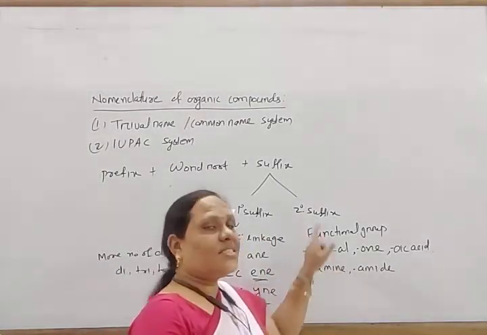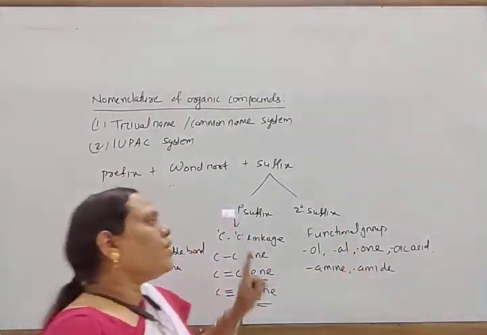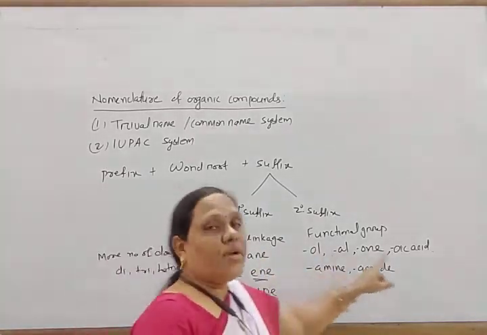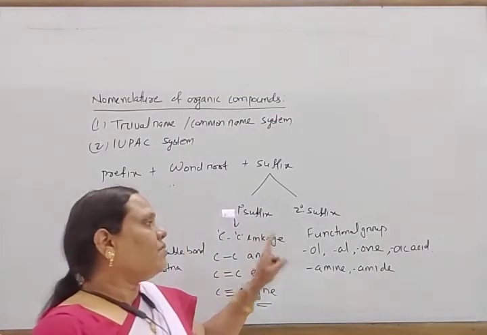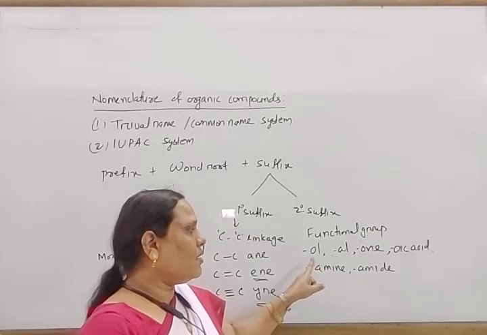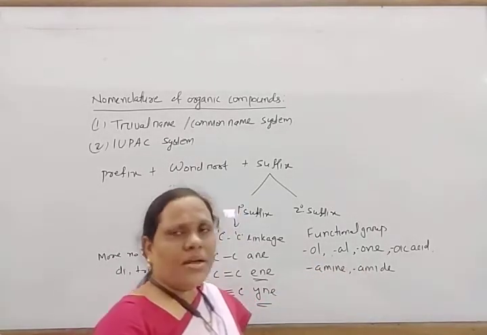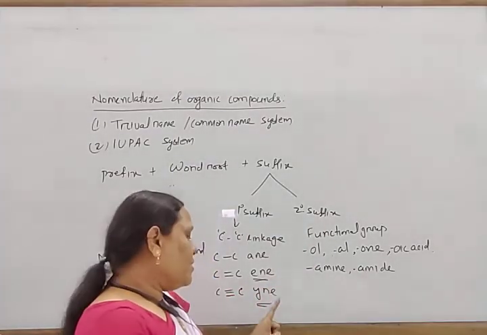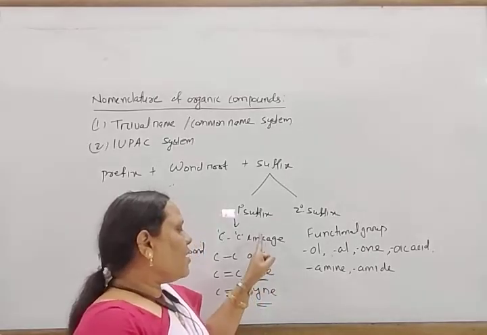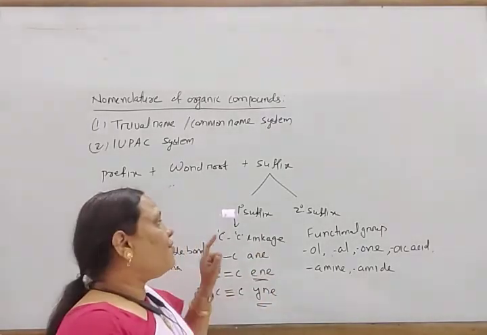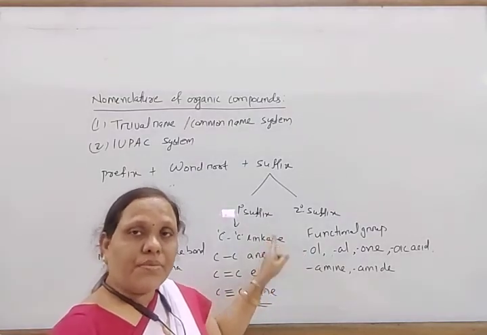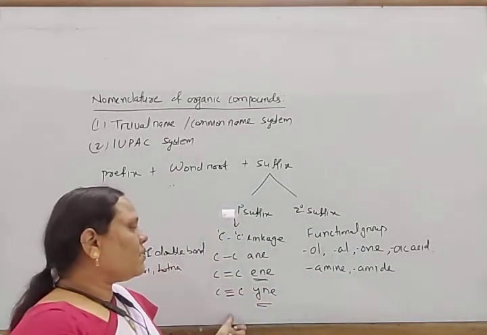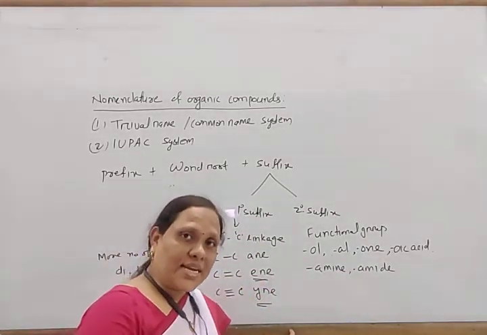When we use the secondary suffix, if it starts with a vowel letter, that is A, E, I, O, U, then we have to drop the E from the primary suffix. So secondary suffixes are functional groups, and the primary suffix represents the carbon-carbon linkage.